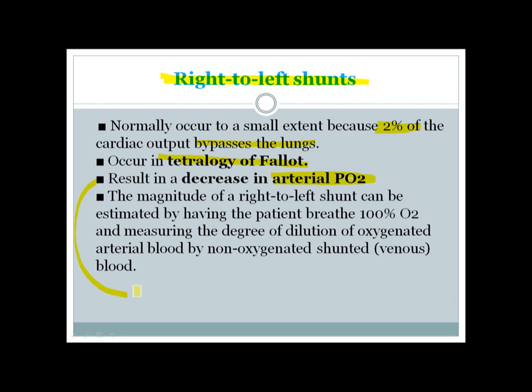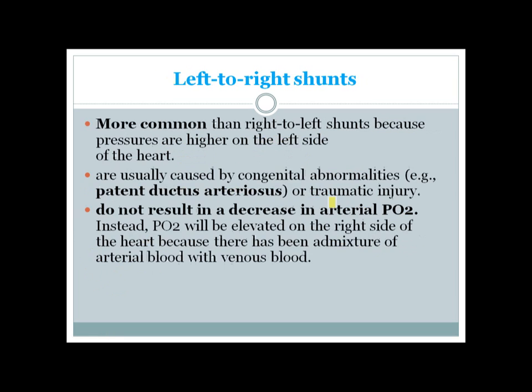The magnitude of the right to left shunt can be measured by having the patient breathe 100% oxygen. If the patient breathes 100% oxygen and then we measure the dilution of the oxygenated blood by non-oxygenated or shunted blood, we can estimate the magnitude of the right to left shunt.